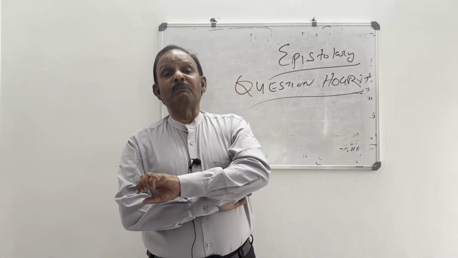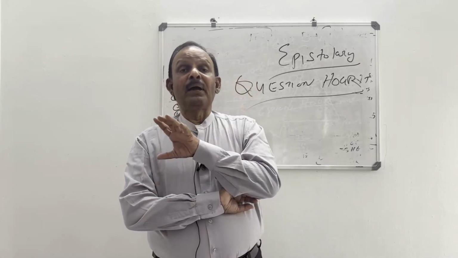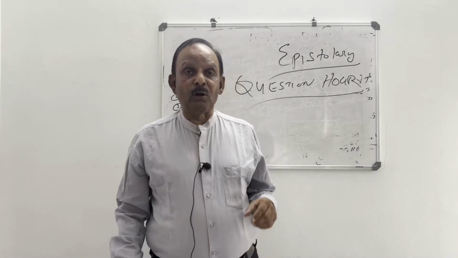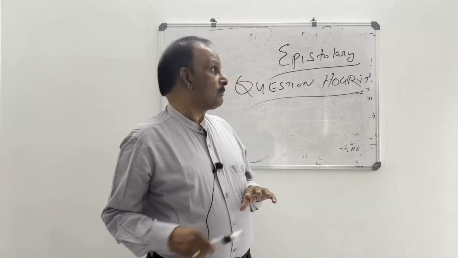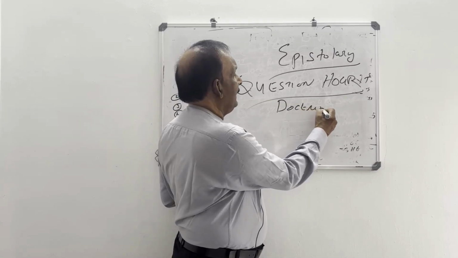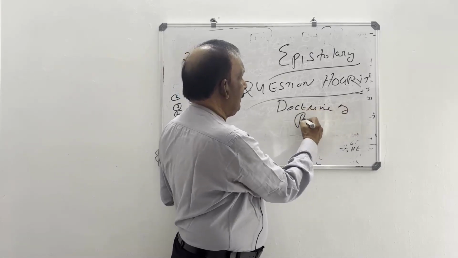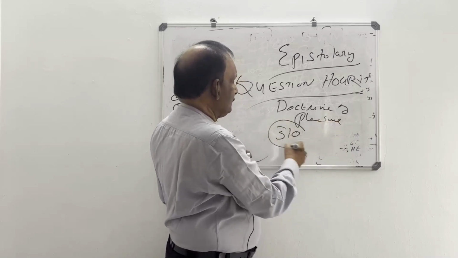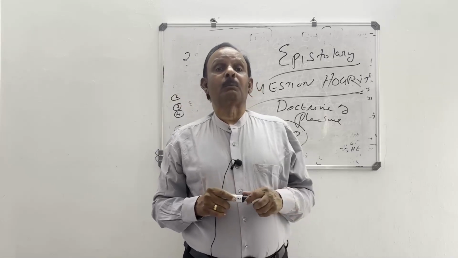Which article of the Indian Constitution is known as the Doctrine of Pleasure? The article is 310. Article 310 is the Doctrine of Pleasure.